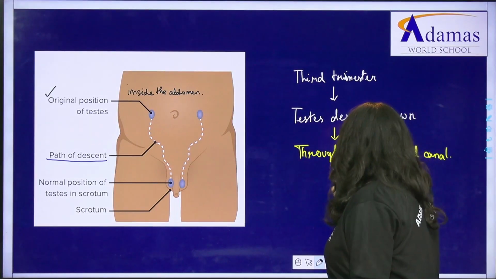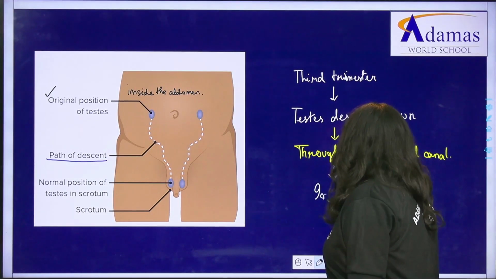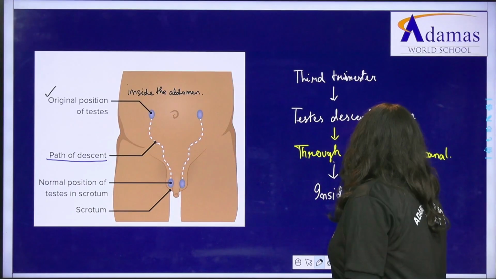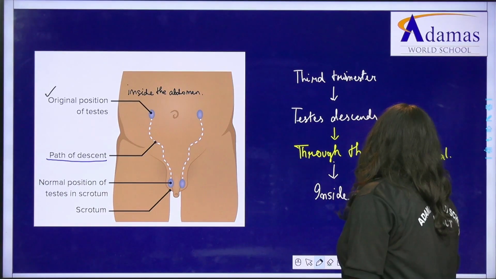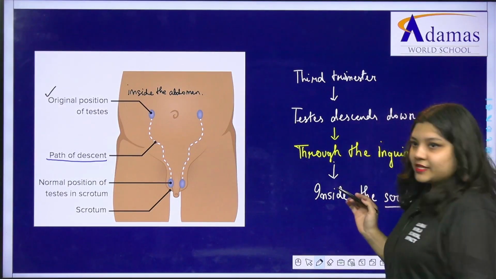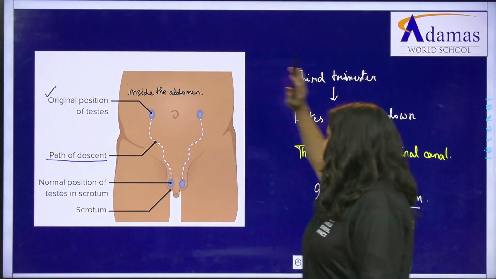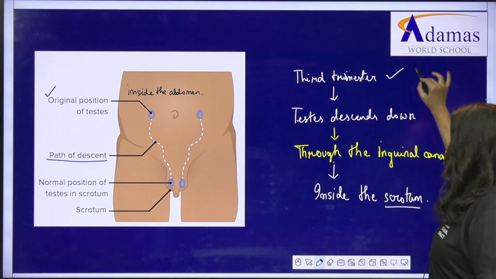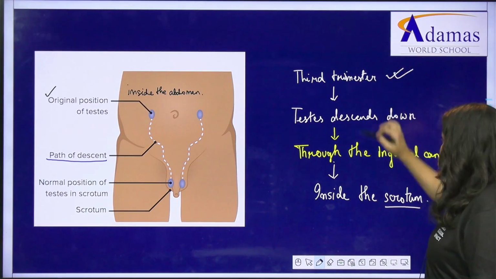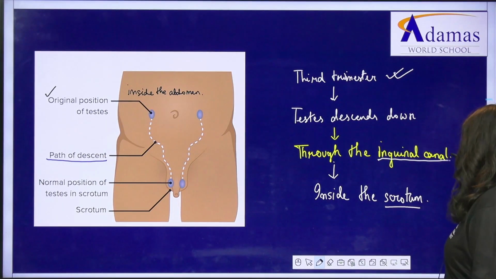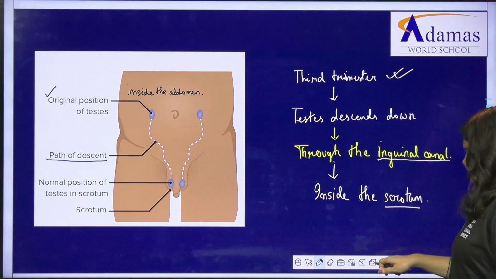It is now present outside the abdomen, safely inside the scrotal sac, which we also call the scrotum. Fine. So I guess this is clear that originally the testis is inside the abdomen, but in the 3rd trimester of pregnancy it comes down through the inguinal canal, this is important, into the scrotum.